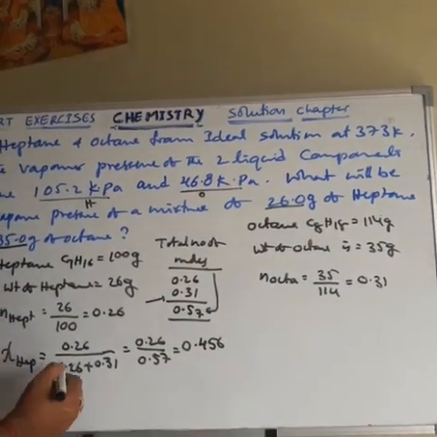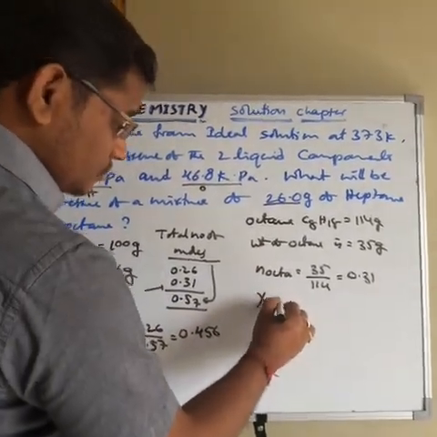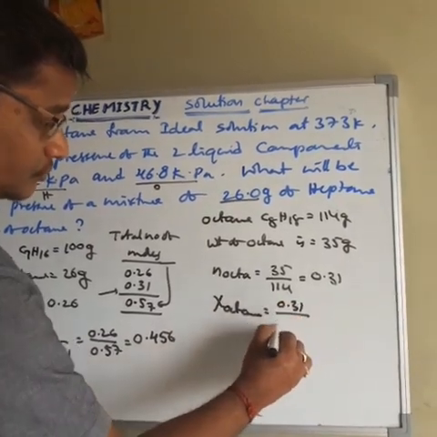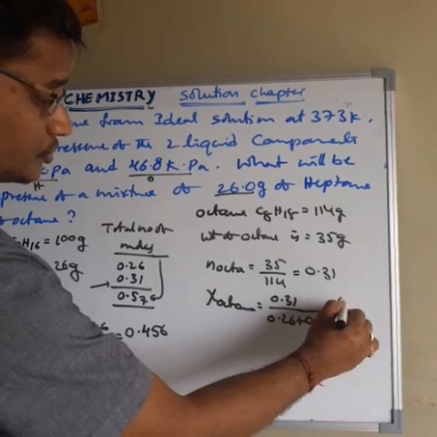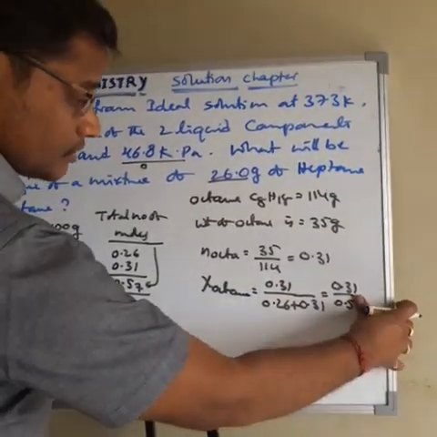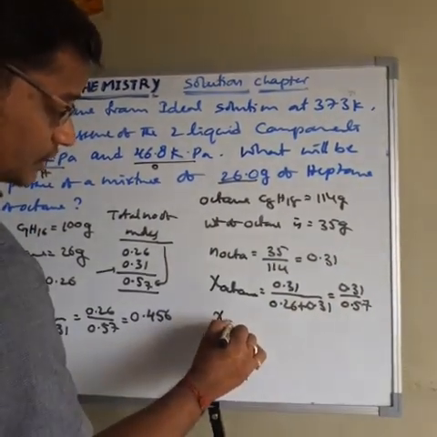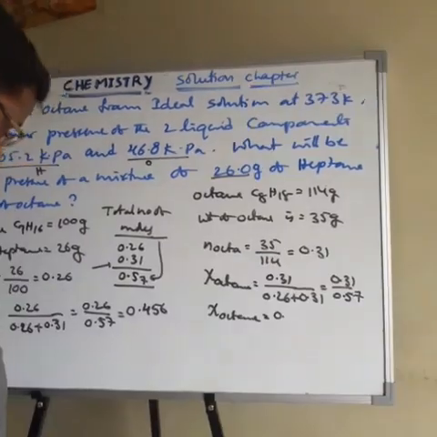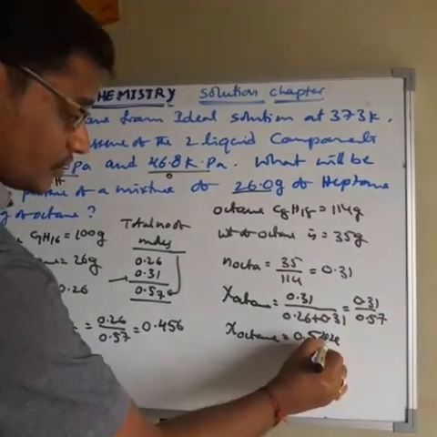Like that, the mole fraction of octane is the number of moles of octane, 0.31, divided by 0.26 plus 0.31, which is 0.31 divided by 0.57. So the mole fraction of octane is 0.544.